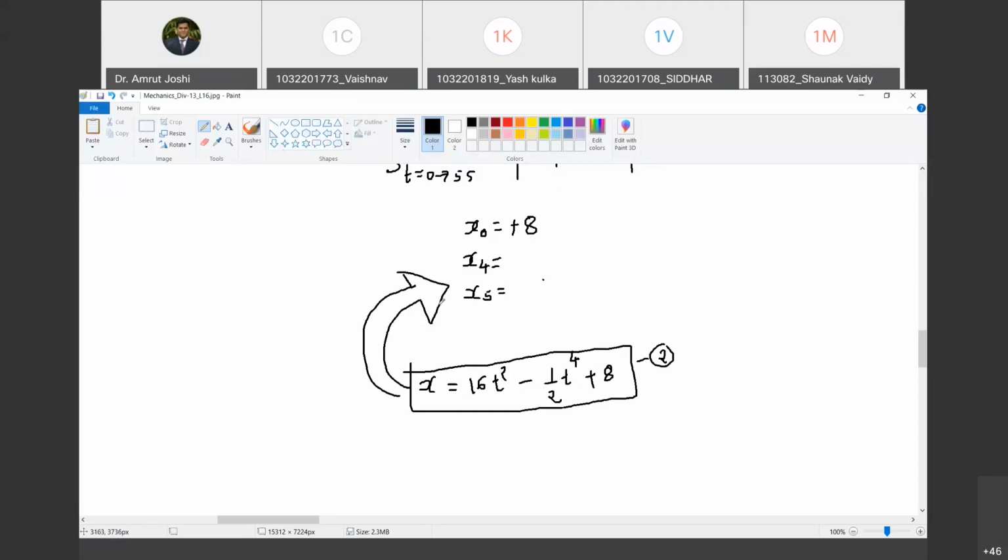Sir, at t equal to 4, it's 136. 136. Okay. And at t equal to 5? One minute.